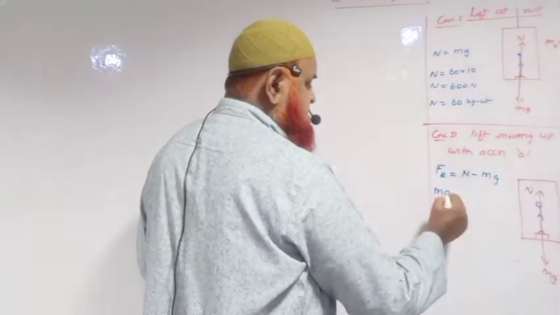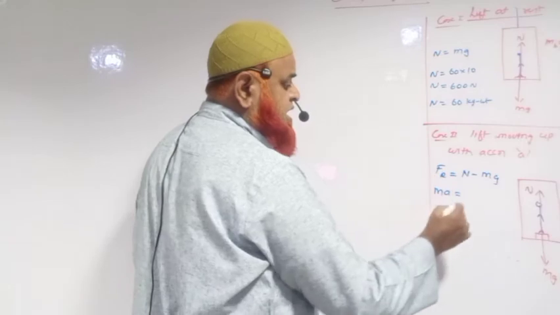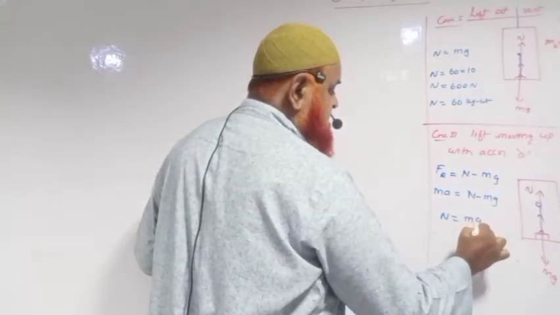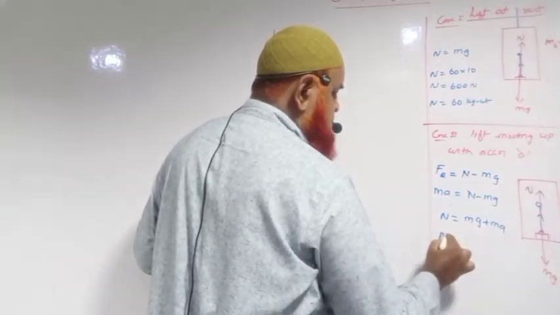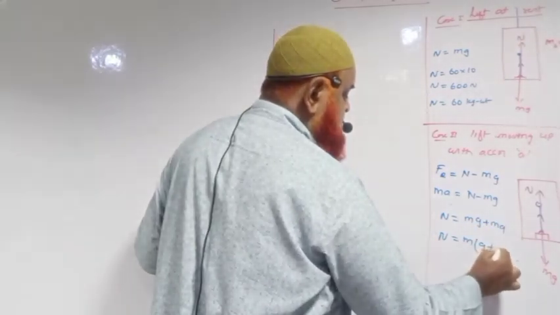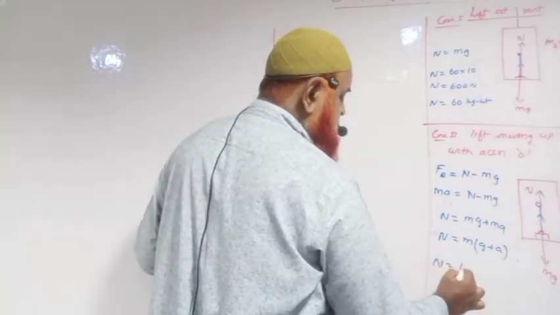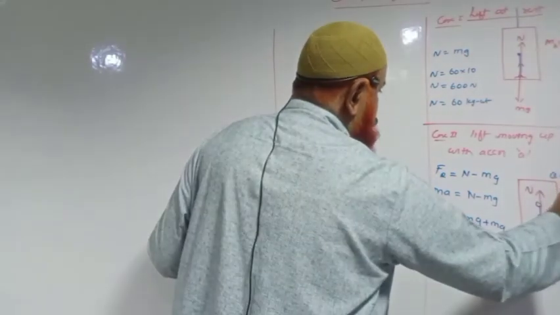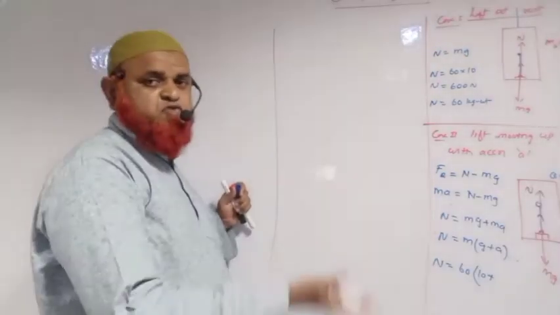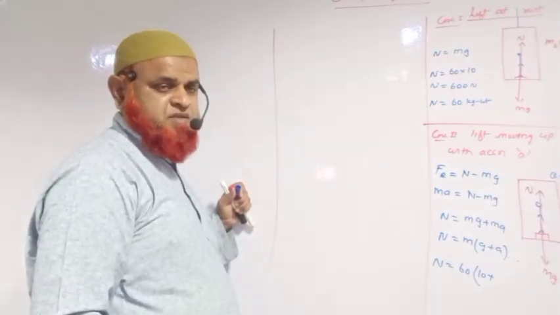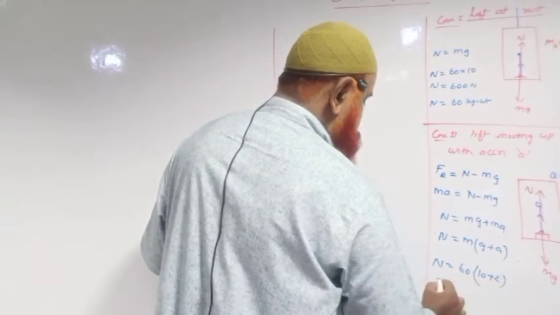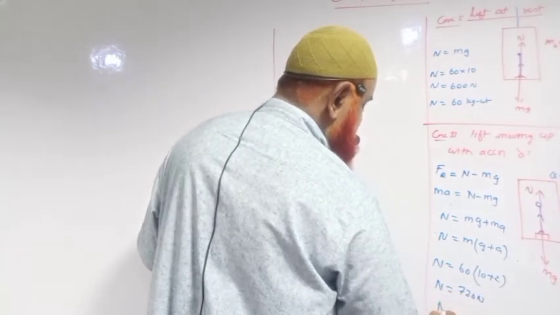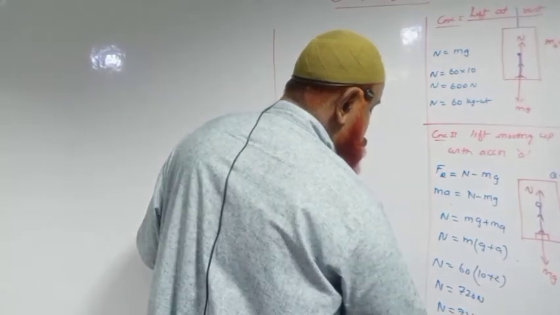And resultant force is taken as F is equal to m into a according to Newton's second law. Therefore, N can be taken as mg plus ma. Therefore, N is equal to m into (g plus a). Therefore, N is equal to 60 into (10 plus a). For example, the lift is moving with an acceleration of 2 meter per second square upwards, then it is going to be 2. So it is going to be how much? 720 newtons. That means 72 kg weight.